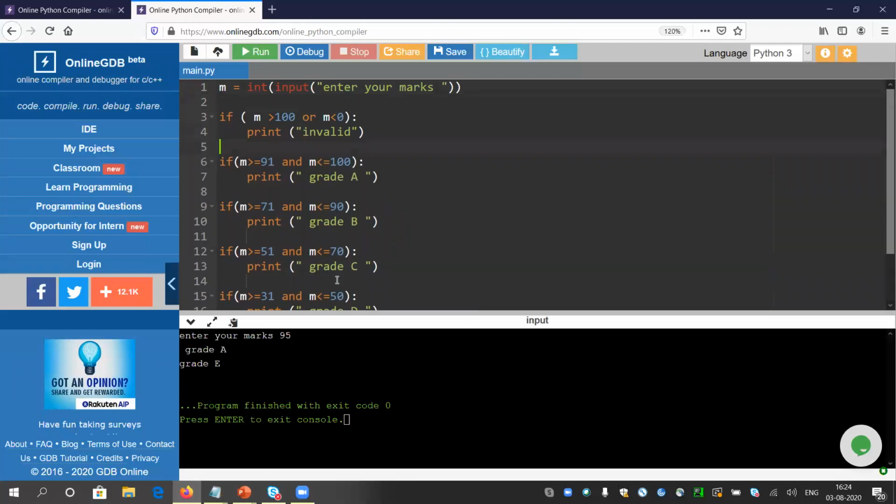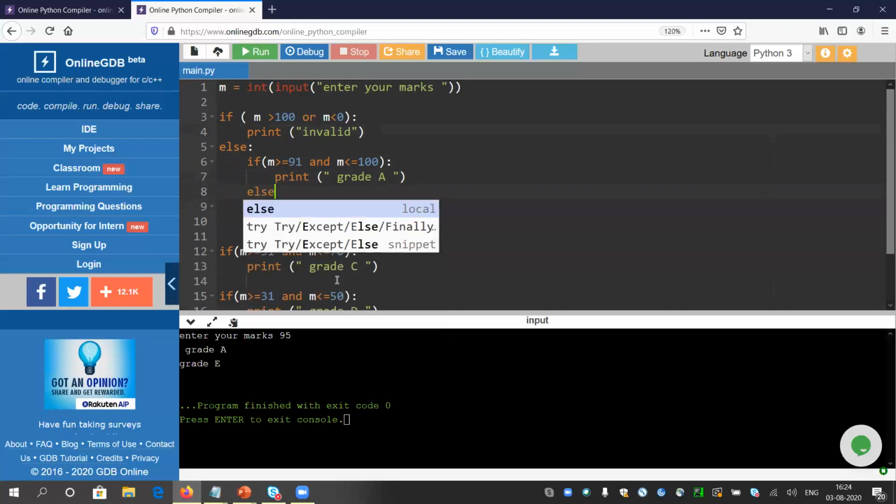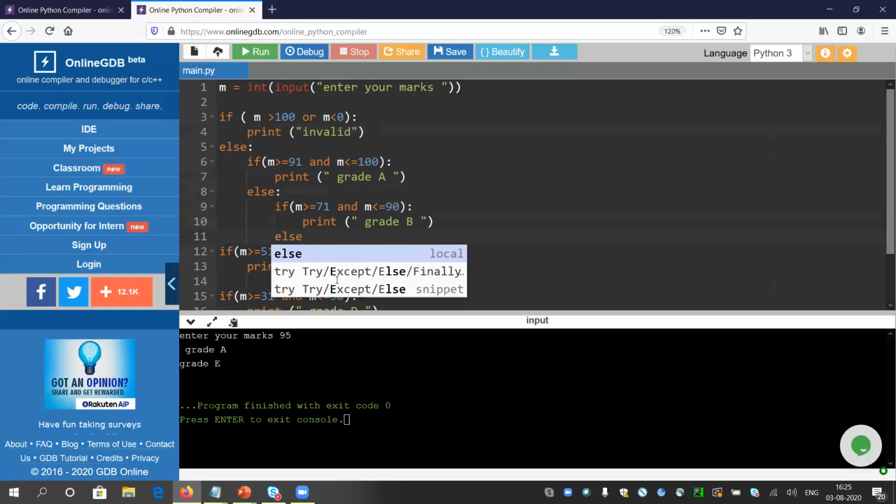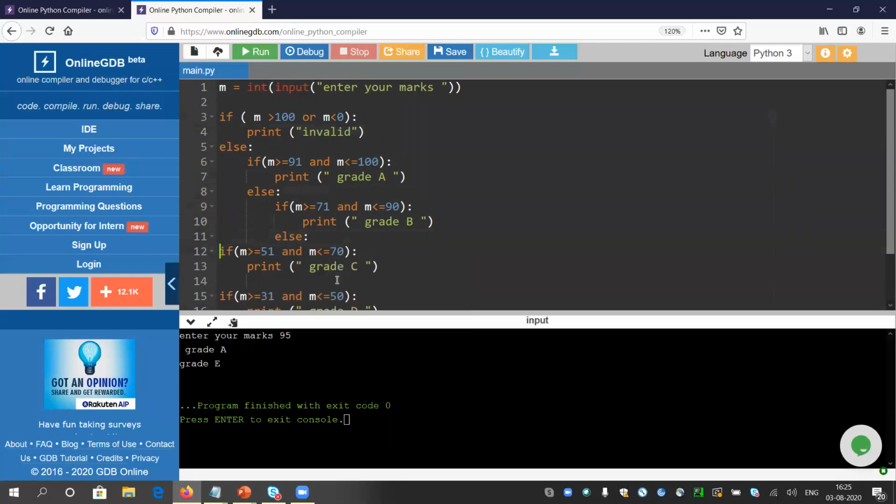But still, I would prefer that you do not waste time. Whenever you find the marks are invalid, you do not need to go to the other part. If this part is true, you do not need to go through all of them. So it is better to use a mixture of nested if and composite if. Here, if this if block is true, I do not need to go to the rest. If it is not, then go inside the else. So we can write the program like this. This would be the perfect one.